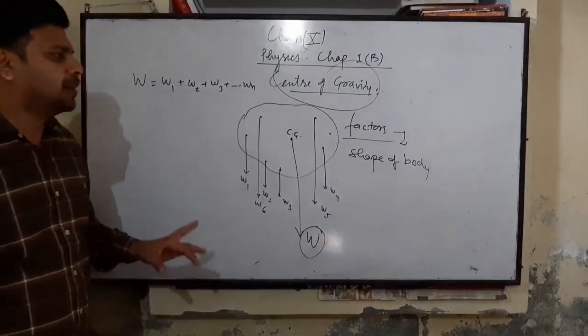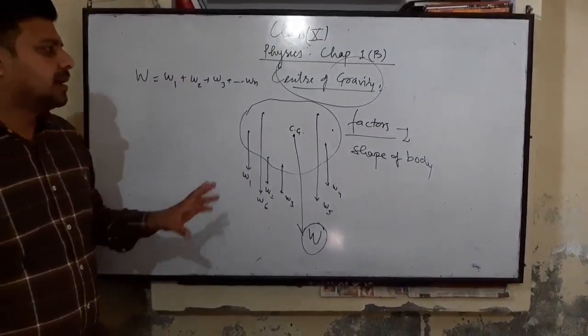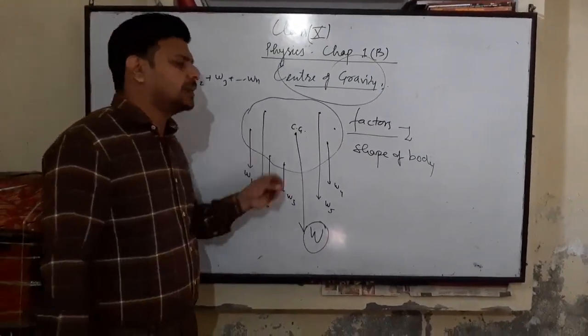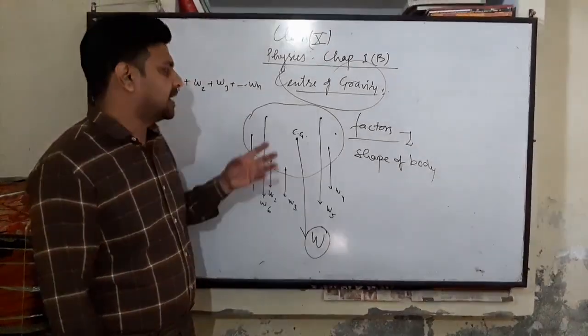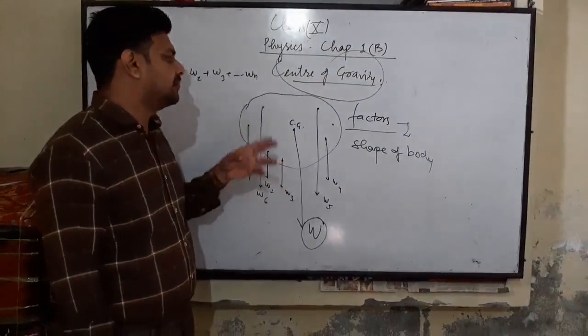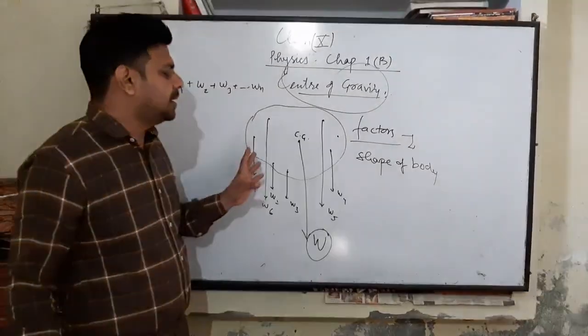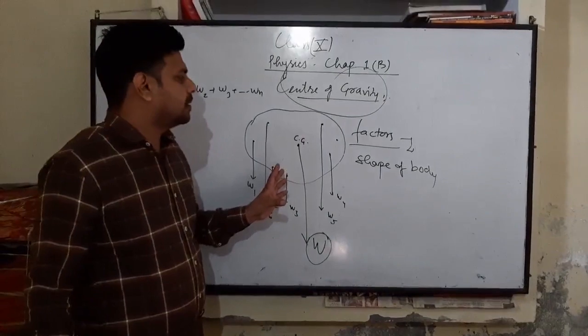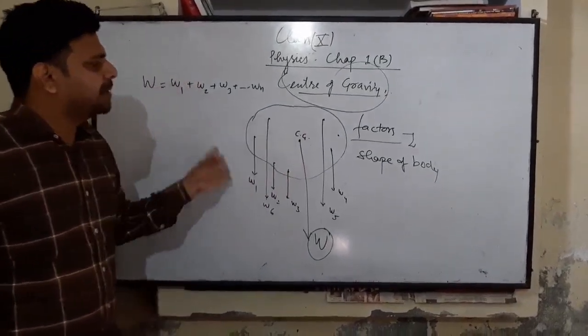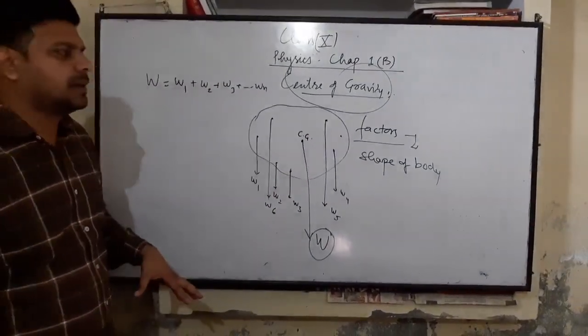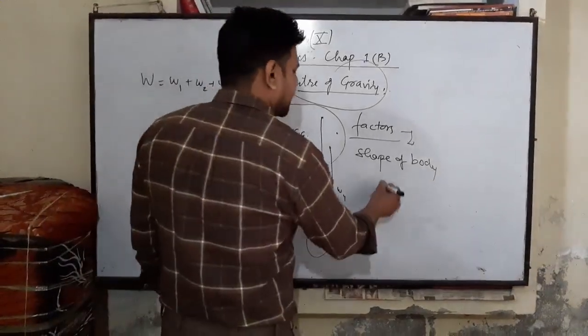And one important thing you have to remember: it is not necessary that the center of gravity will always be within the material of the body. The location of the center of gravity may be outside of the material, such as for a ring.